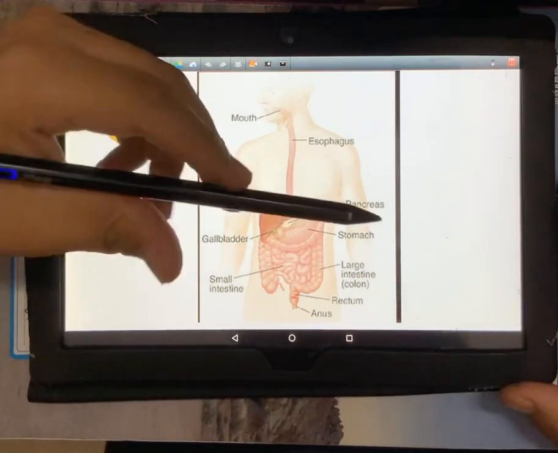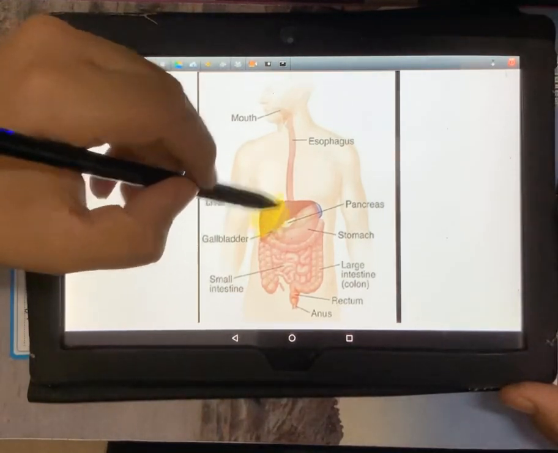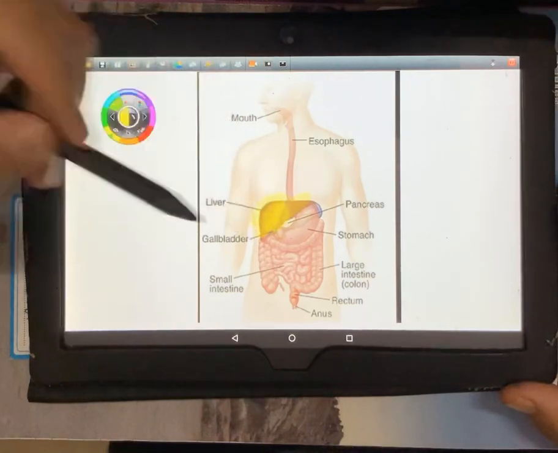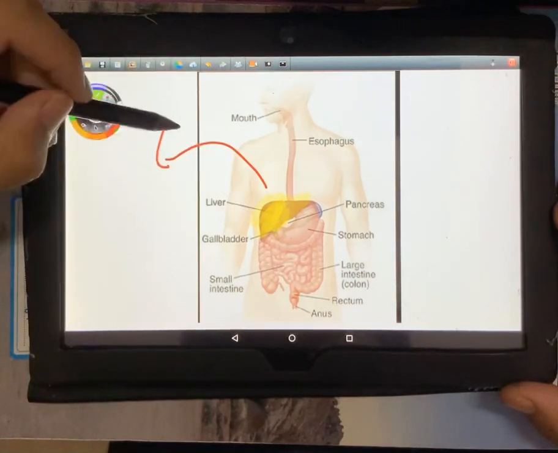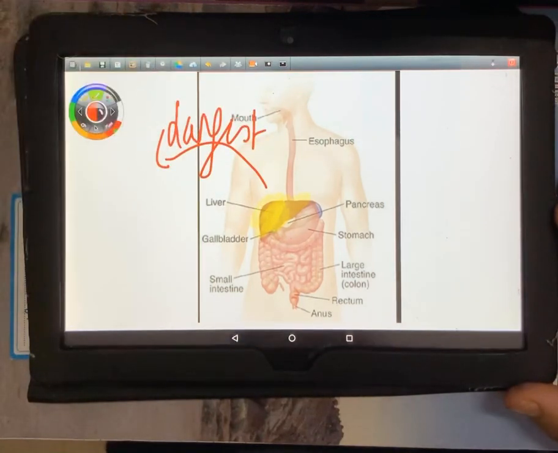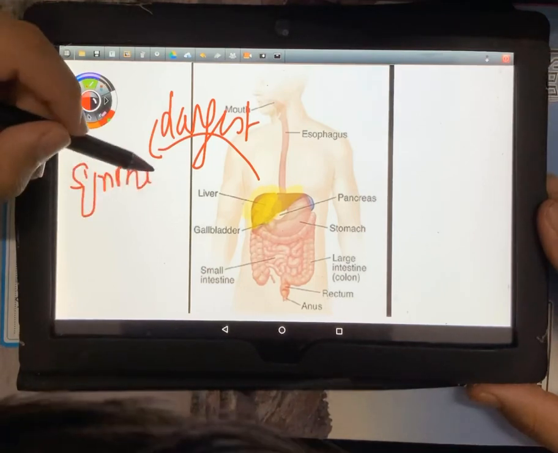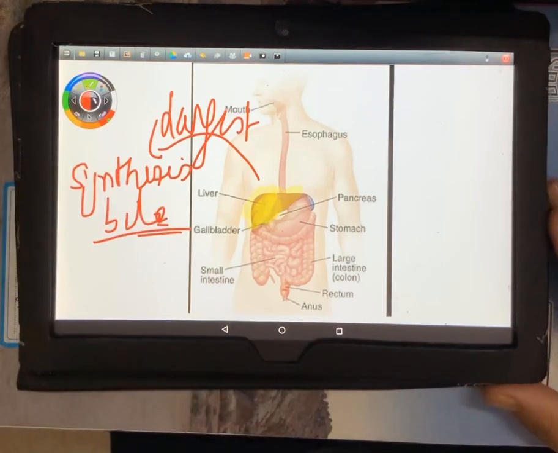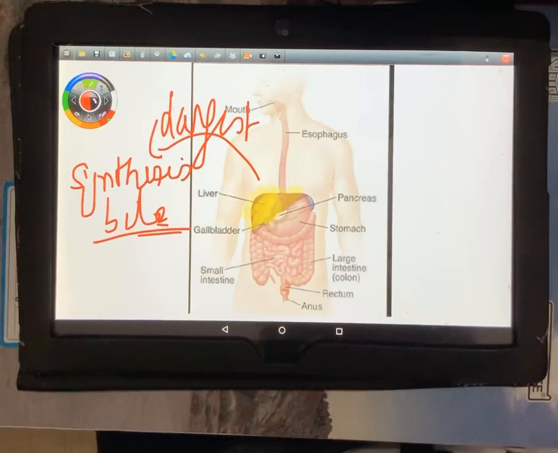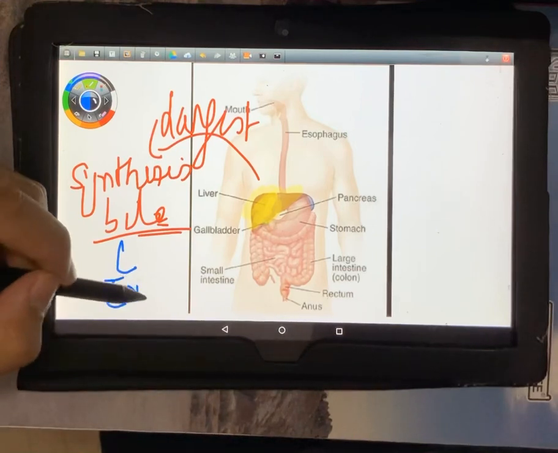Let's understand how. When I talk about the liver, I'll highlight it. This is the liver, this big organ, and the liver is the largest human organ. Now, what is the function of the liver? The liver synthesizes bile. Now, what is bile? Bile is not an enzyme, it's a juice which is required for emulsification of fat molecules.